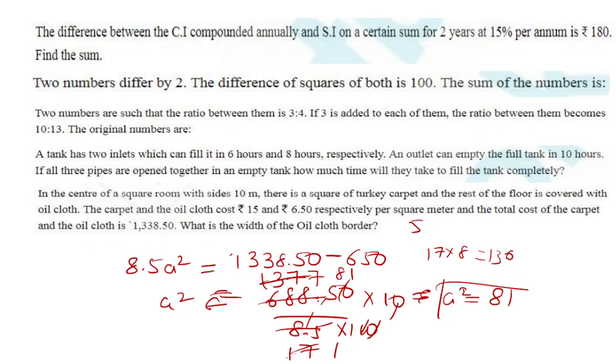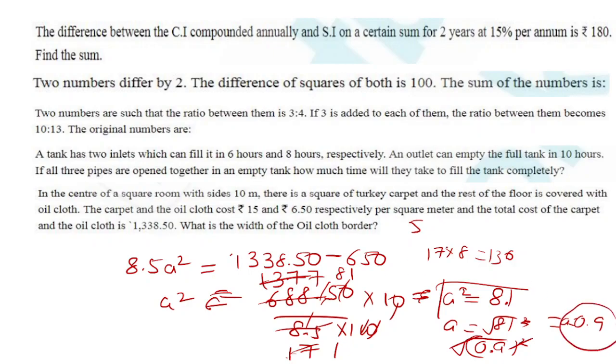I have already removed the points. Yes, this is 8.5. I accept. So I am putting the point here. So A square equals 0.81, and this is the square root of 81, which will be 0.9 squared. So it will cancel. 0.9 is the value of A, that is 9 by 10.